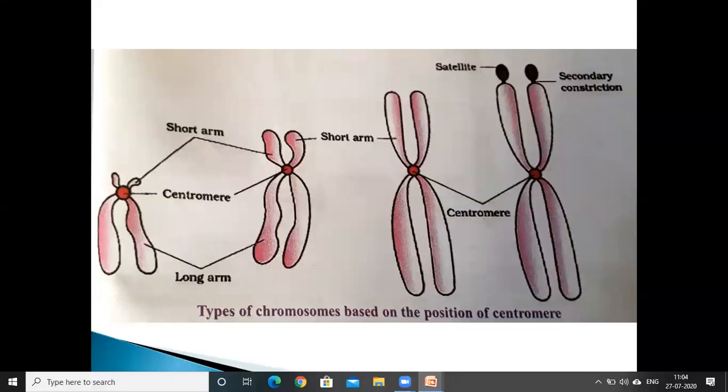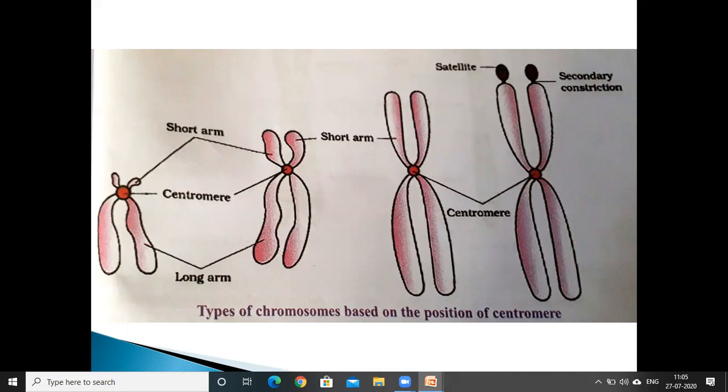Depending on the position of the centromere, the chromosomes are 4 types: telocentric, acrocentric, metacentric and submetacentric. The first picture is telocentric. When the centromere is terminal, or located at the tip of the chromosome, then it is called telocentric.